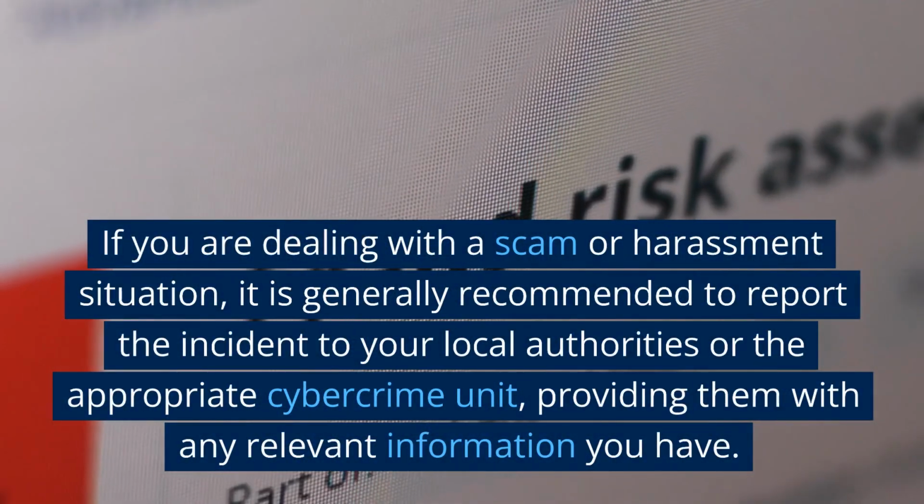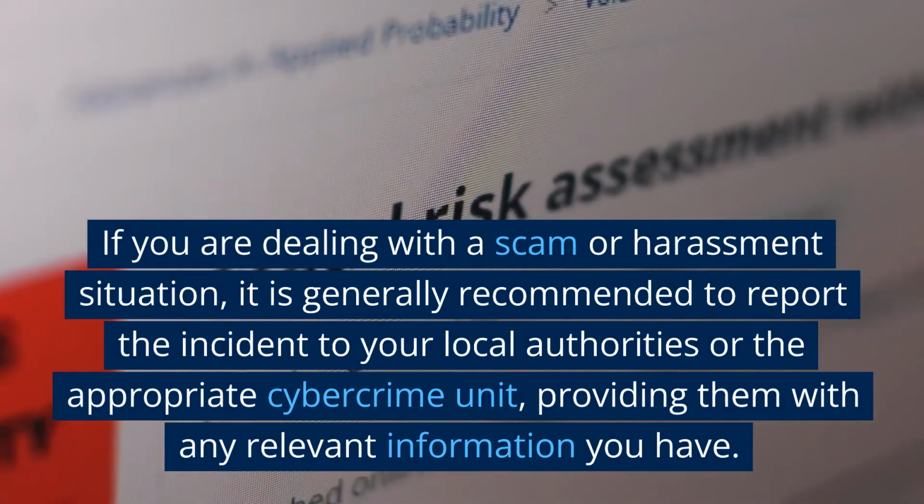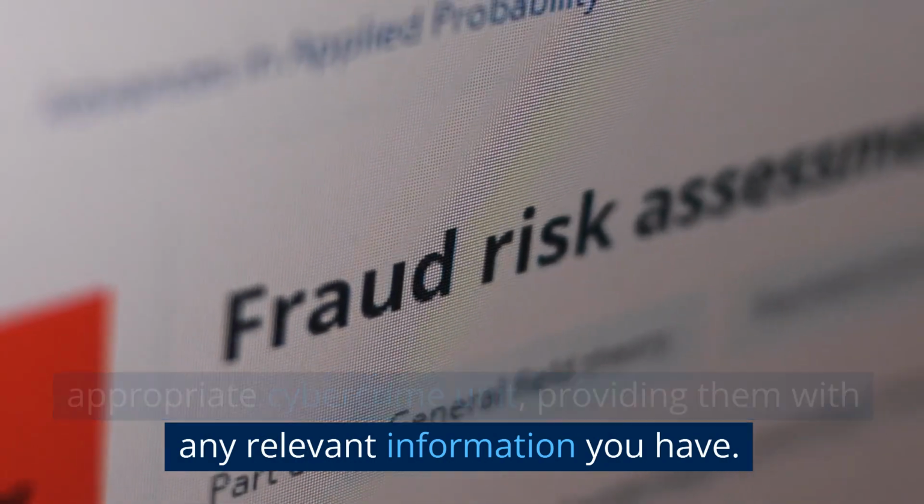If you are dealing with a scam or harassment situation, it is generally recommended to report the incident to your local authorities or the appropriate cybercrime unit, providing them with any relevant information you have.